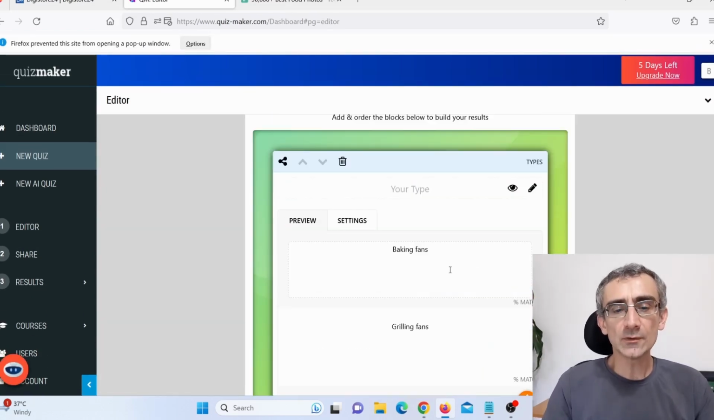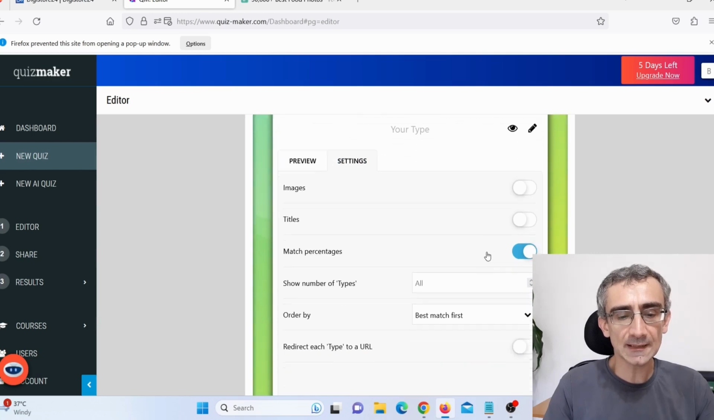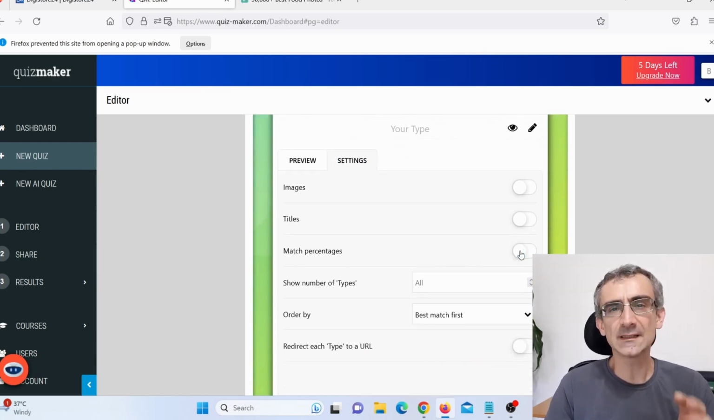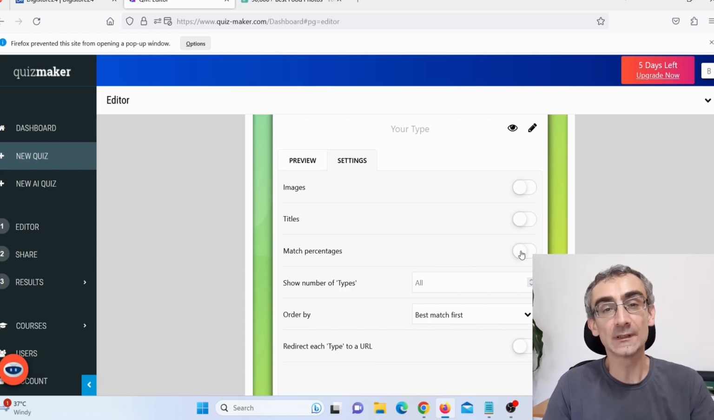And also what you can do is you can simply click here on settings, and then here where it says match percentage, I actually like to set that off because I don't want them to see percentage on their answers.